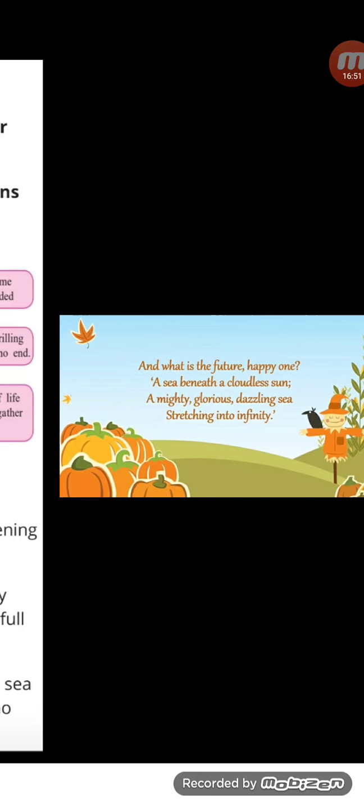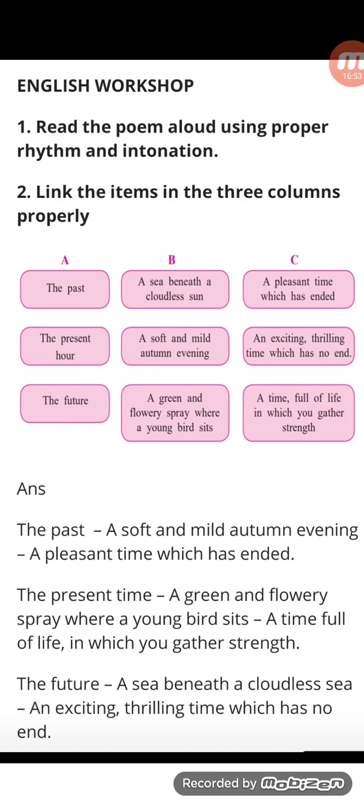Isn't it a beautiful poem, children? Now, children, let's move on to your workshop. Read the poem using a loud, proper rhythm and intonation. Means in a rhythm. We have already done that. Now, question number 2. Link the items in the 3 columns properly: A, B, and C. A carries past, present, future. B is also connected, and C is also connected with the different stages.